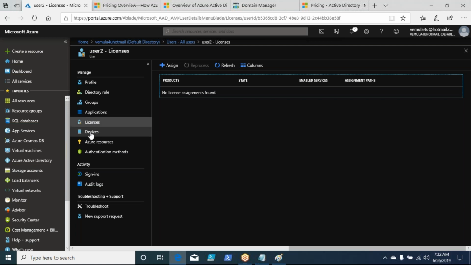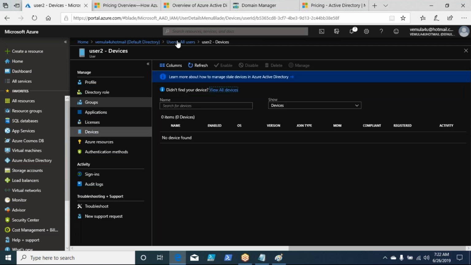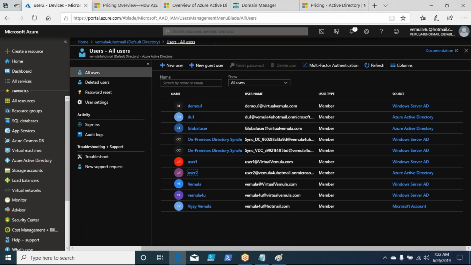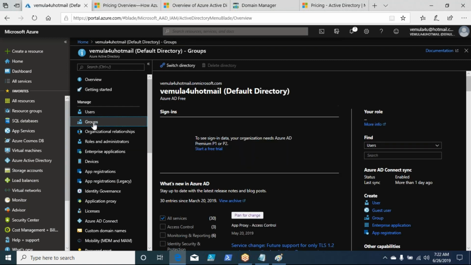And if the user has some devices, we'll be looking at how we add a device to Azure Active Directory. But if we have some devices, they will also be listed here, right? So these are the properties of the user ID. Similarly, you will have certain properties for your groups also, like adding additional members and other related properties.